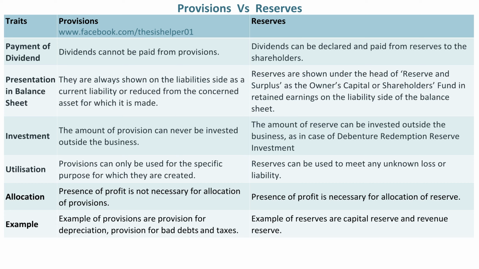Provisions can only be used for the specific purpose for which they are created. Whereas, reserves can be used to meet any unknown loss or liability. Presence of profit is not necessary for allocation of provisions. Whereas, presence of profit is necessary for allocation of reserve. Examples of provisions are provision for depreciation, provision for bad debts and taxes. Whereas, examples of reserves are capital reserve and revenue reserve.